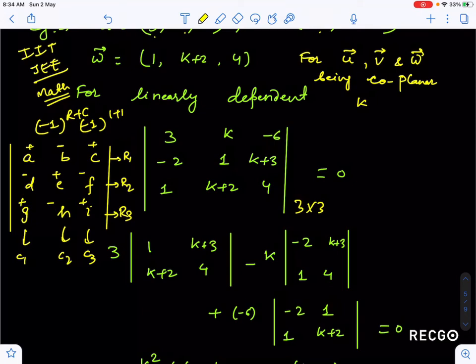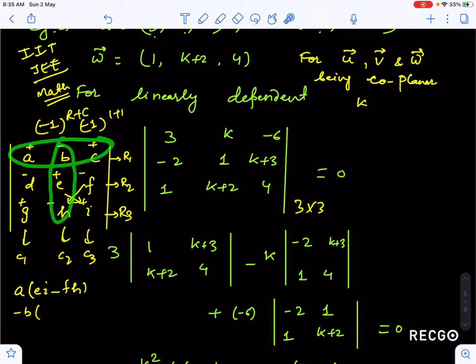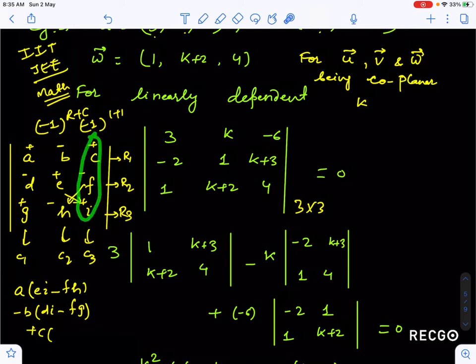To solve this determinant, I will take first A, and multiply E into I minus F into H. Then, along with the sign, I write minus B. When I write A, I leave its row and column. When I write B, I leave those two things and take D into I minus F into G. When I write plus C, I close its row and column, so D into H minus E into G. This is the way to solve this determinant.